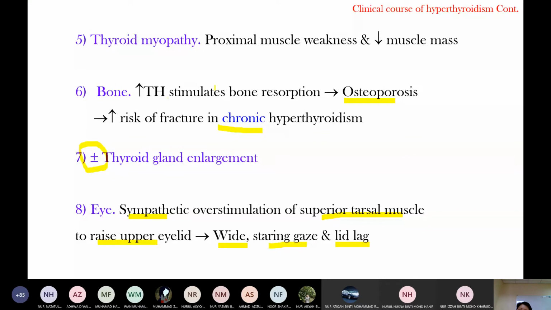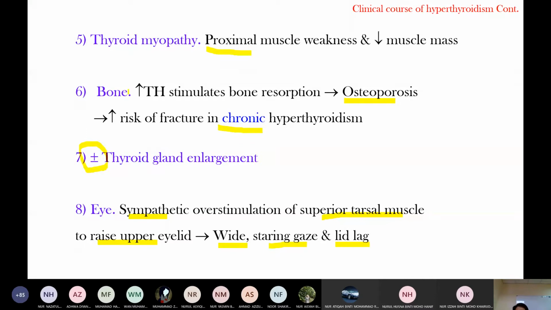Where is the proximal muscle? Is it in the upper limb? Where is the proximal muscle? Is it the muscle at the humerus, or the muscle at the fibula, radius, ulna? Proximal muscle, humerus. Yeah, proximal means close to the central body. So proximal muscle means close to the body, like the muscle in the humerus and the muscle at the thigh. These are the proximal muscles of weakness.